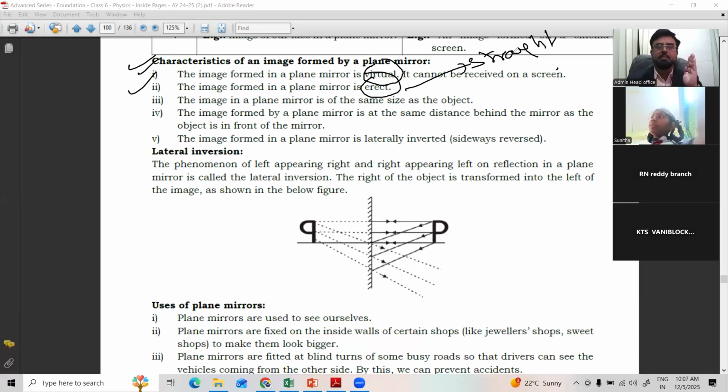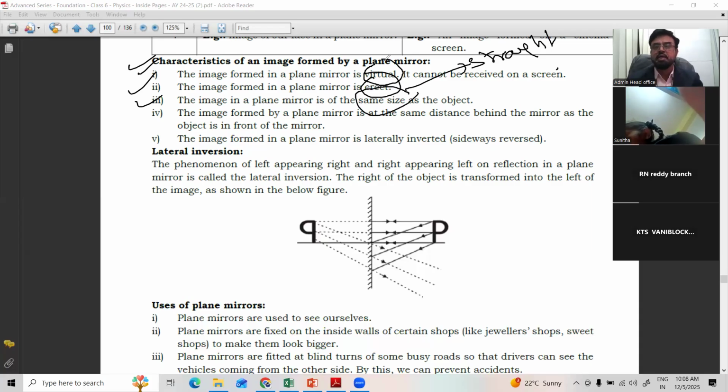First, the image formed in the plane mirror is virtual, which cannot be received on a screen or cannot be caught on a screen. Second, the image formed is erect. Third, the image in the plane mirror is the same size as the object.